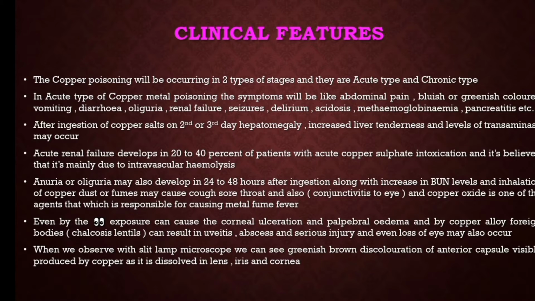If we observe with a slit lamp microscope, we can see such conditions, which we can't see even with highly advanced electron microscopes. Under a slit lamp microscope, we can observe a greenish-brown discoloration of the anterior capsule, visibly produced by the copper as it is dissolved in the lens, iris, and cornea of the eye. So these are some of the acute features.